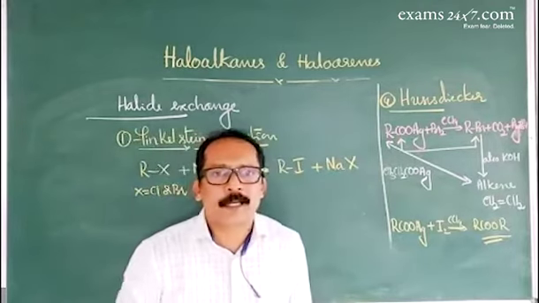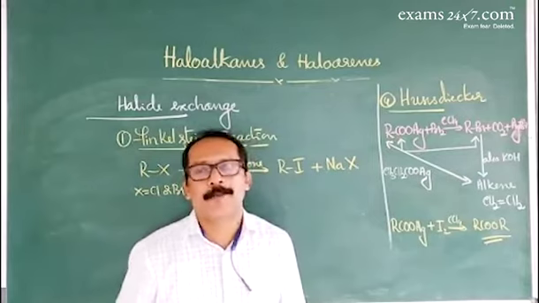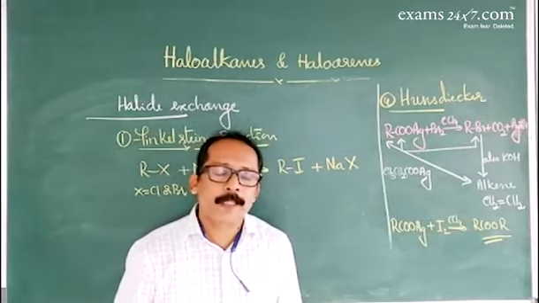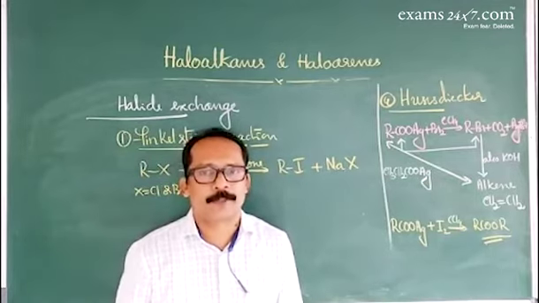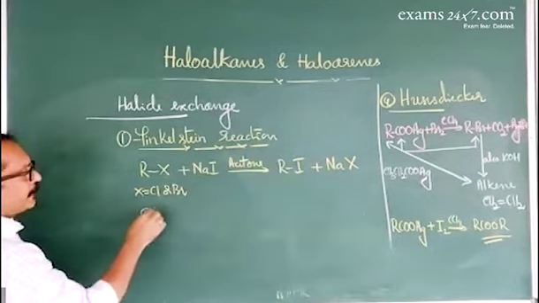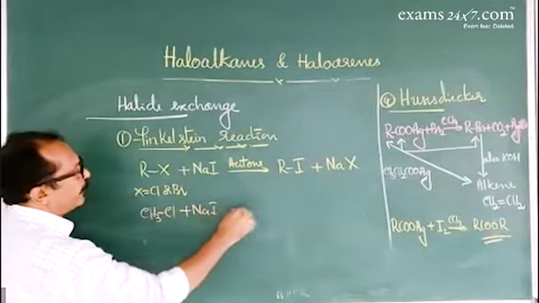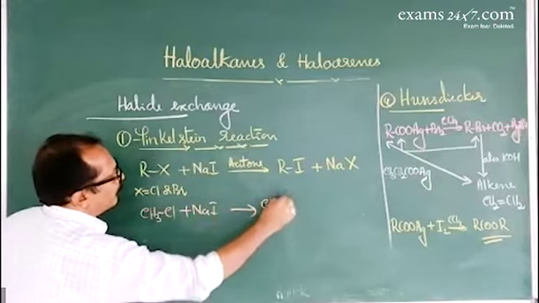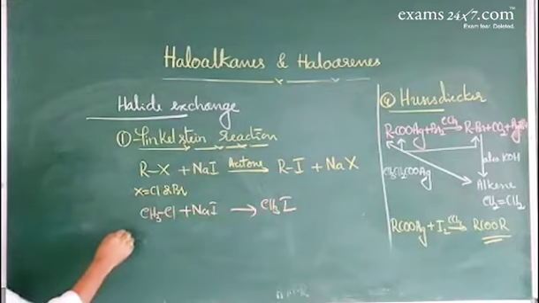Once you are thorough with the general reaction, then work out the examples based on the general equation. Then you can easily memorize almost all organic reactions. Now, we'll take one example. See, methyl chloride on treating with sodium iodide in acetone, which compound is formed? Methyl iodide is formed.